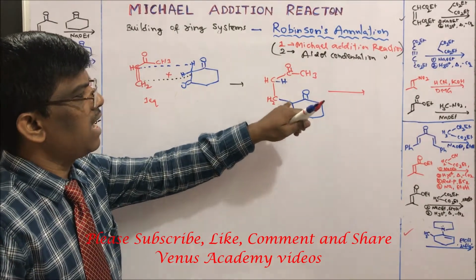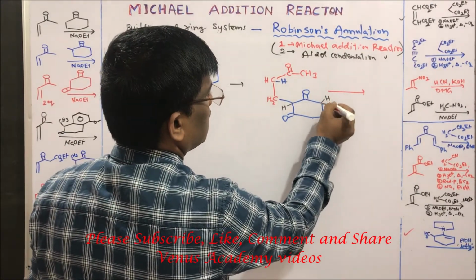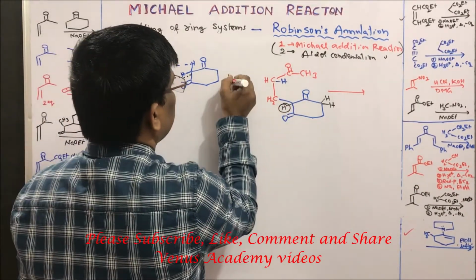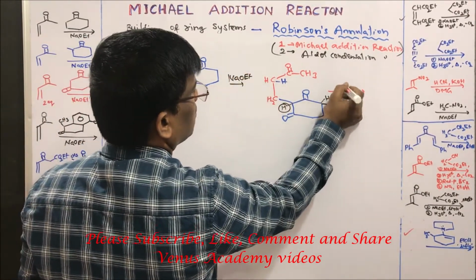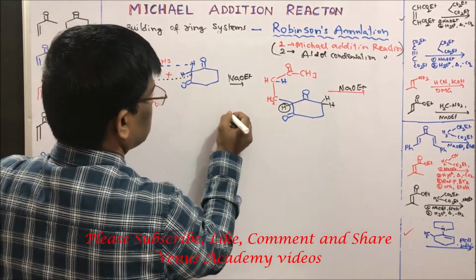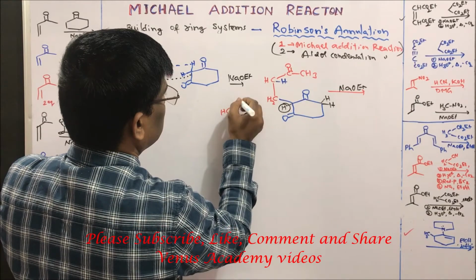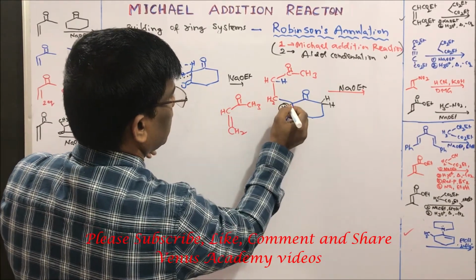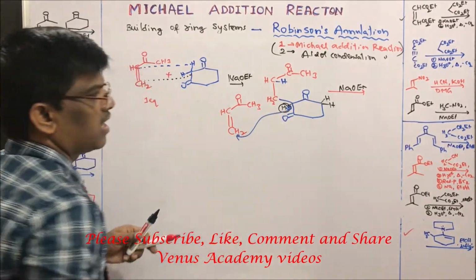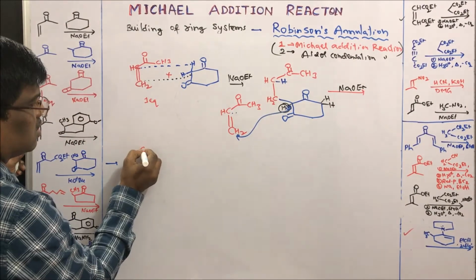So this carbon is highly alkylated, similar to the previous example. This side also has two hydrogens, but when you compare these hydrogens with this hydrogen, this one is highly acidic. In the presence of base, it is going to take up another equivalent of the same compound that is in the reaction mixture. Since I have taken two equivalents of this compound, it forms the carbanion and is going to be attached here, and another hydrogen will be taken up to give CH.